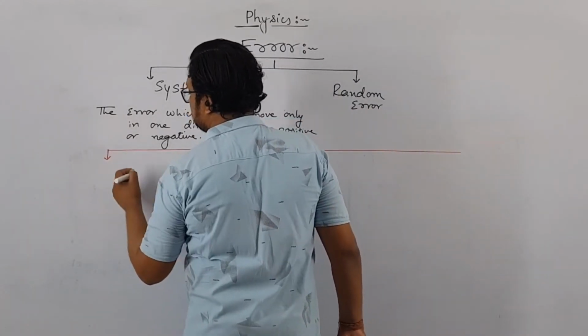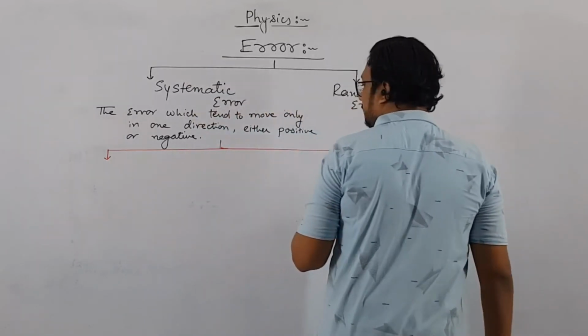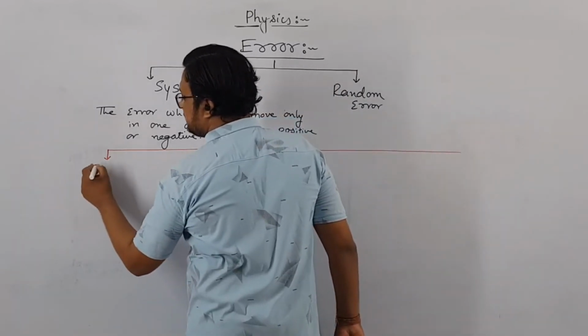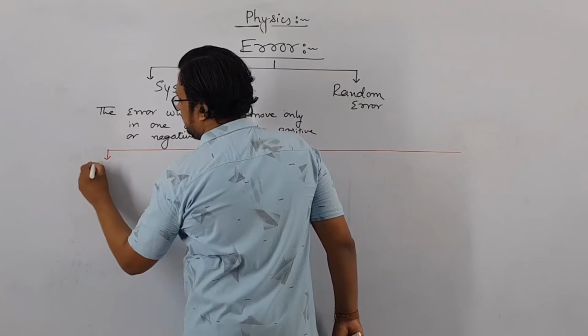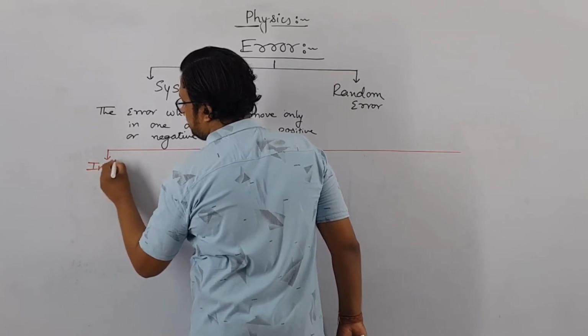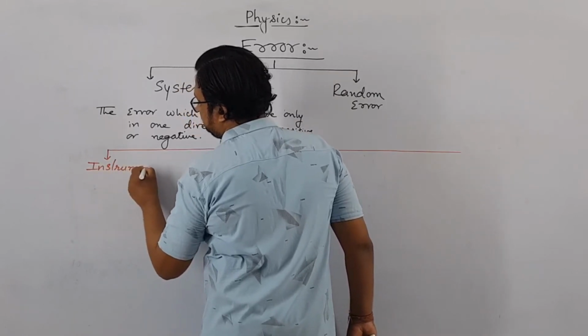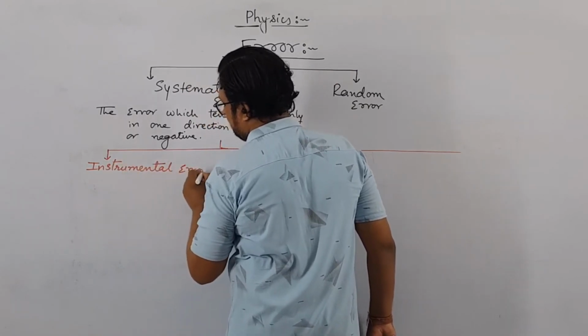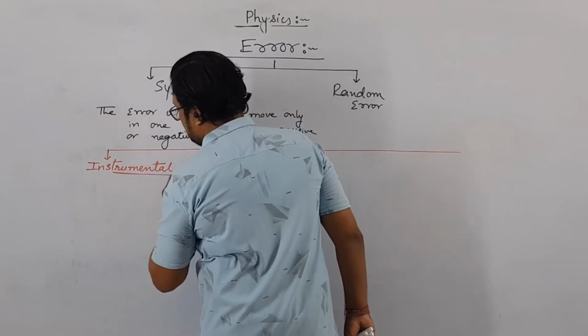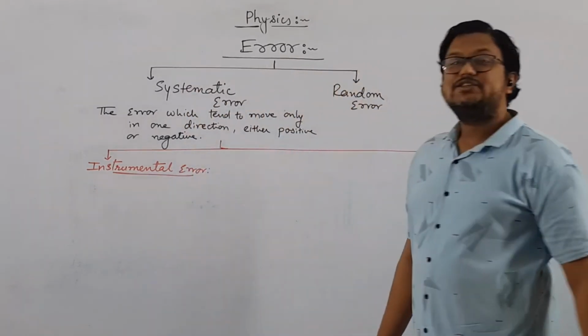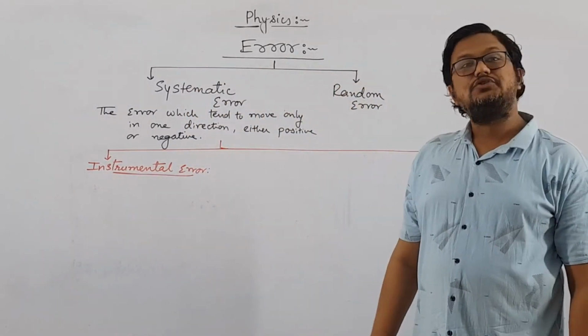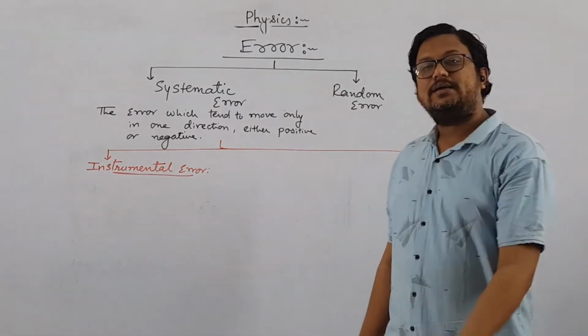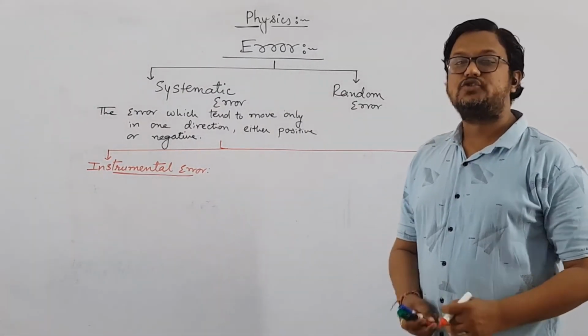Or the sources of systematic error are, number one, let us say the first one which we have discussed is instrumental error, the error which arises due to imperfect calibration or design of the instrument.